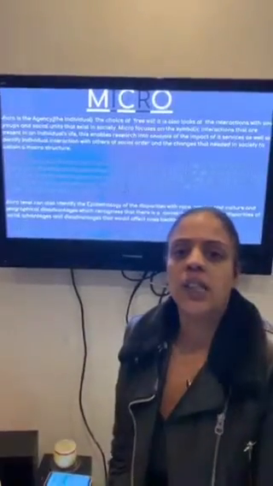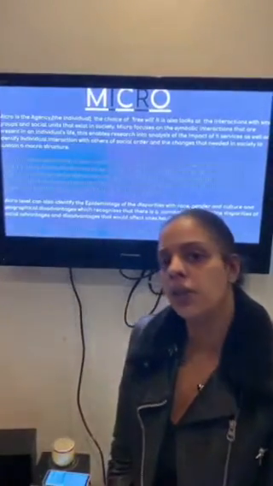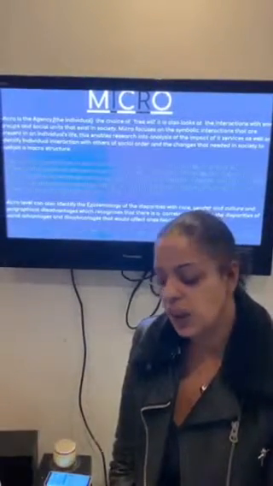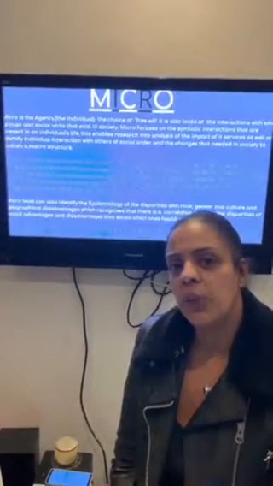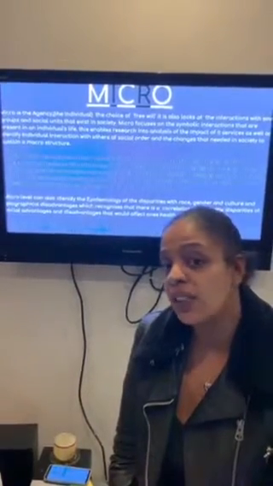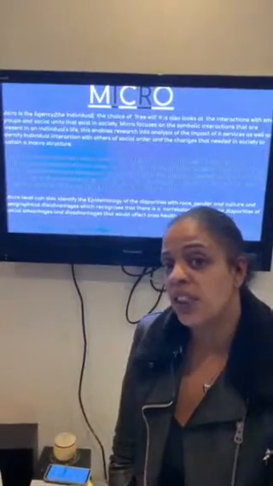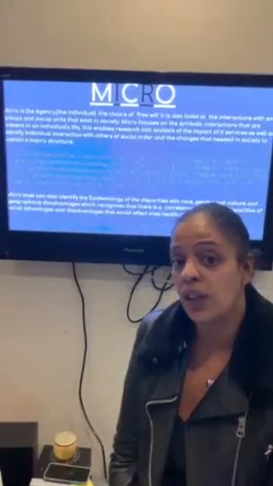Micro is the agency. It's also known as the individual. It also looks at the interactions with small groups and social units that exist in society. Micro focuses on the symbolic interactions that are present in an individual's life. This enables research into analysis of the impacts of the services, as well as identifying individual interaction with others of social order and changes that are needed in society to sustain a macro structure.